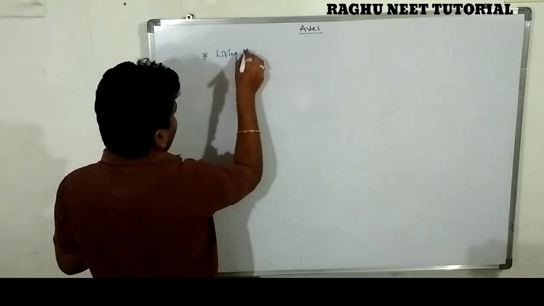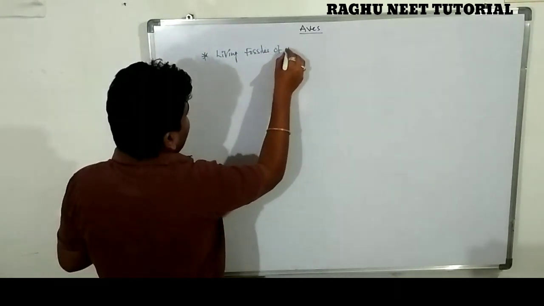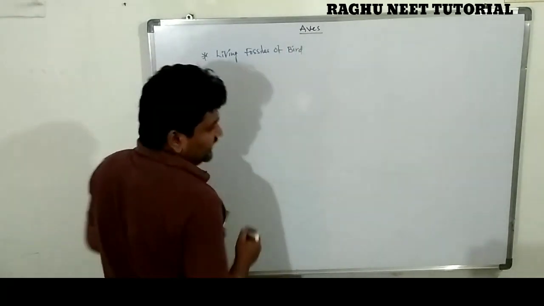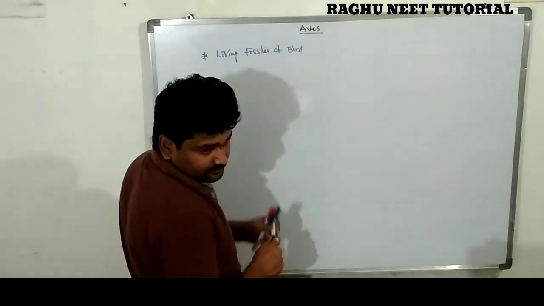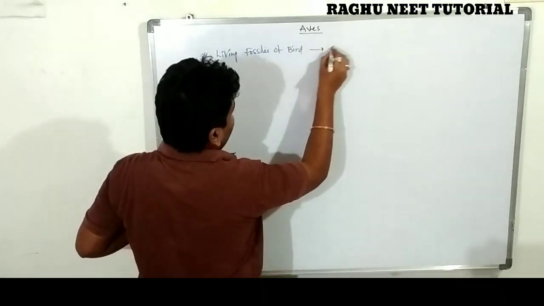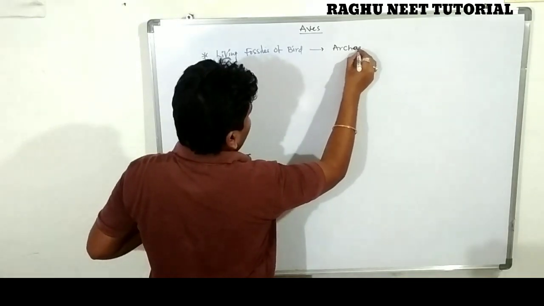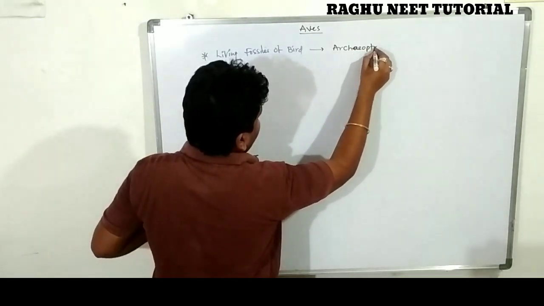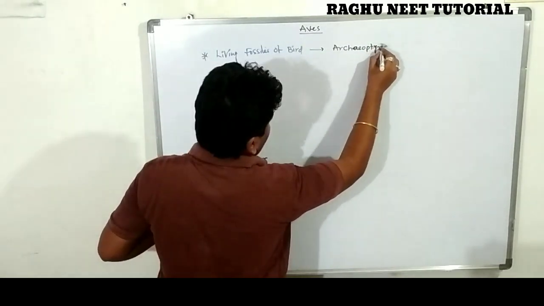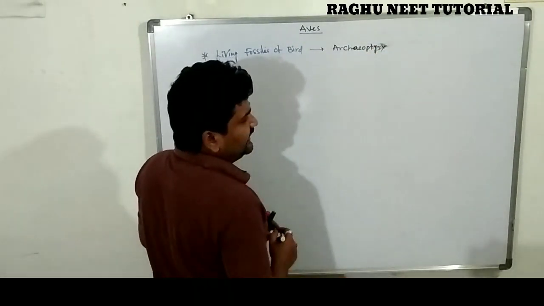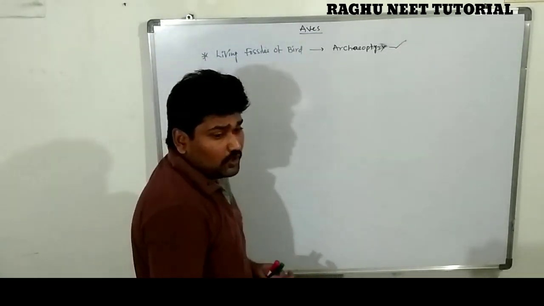The living fossil of birds is Archaeopteryx. So the Archaeopteryx is a living fossil. Where is it located? In between.